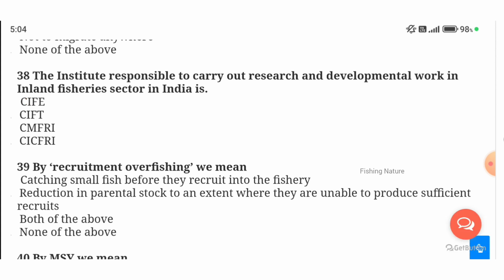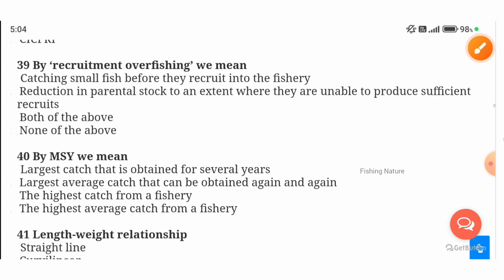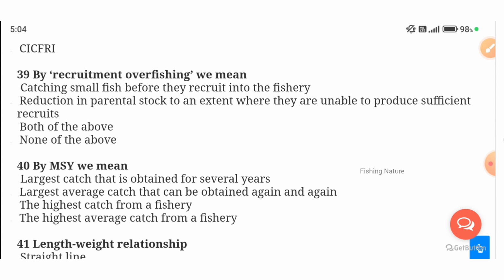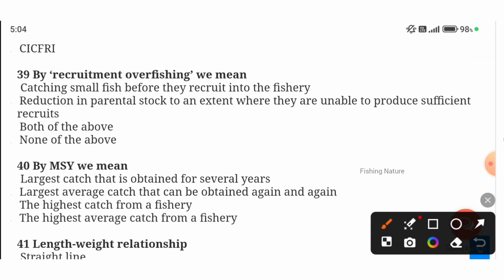Next, recruitment overfishing: we can call it catching the small fish before they recruit into the fishery, or the reduction in the parental stock to an extent where they are unable to produce sufficient recruitment, or both of the above. What is recruitment overfishing they are asking? It is the reduction in the parental stock to an extent that they are unable to produce sufficient recruits. It is recruitment overfishing.